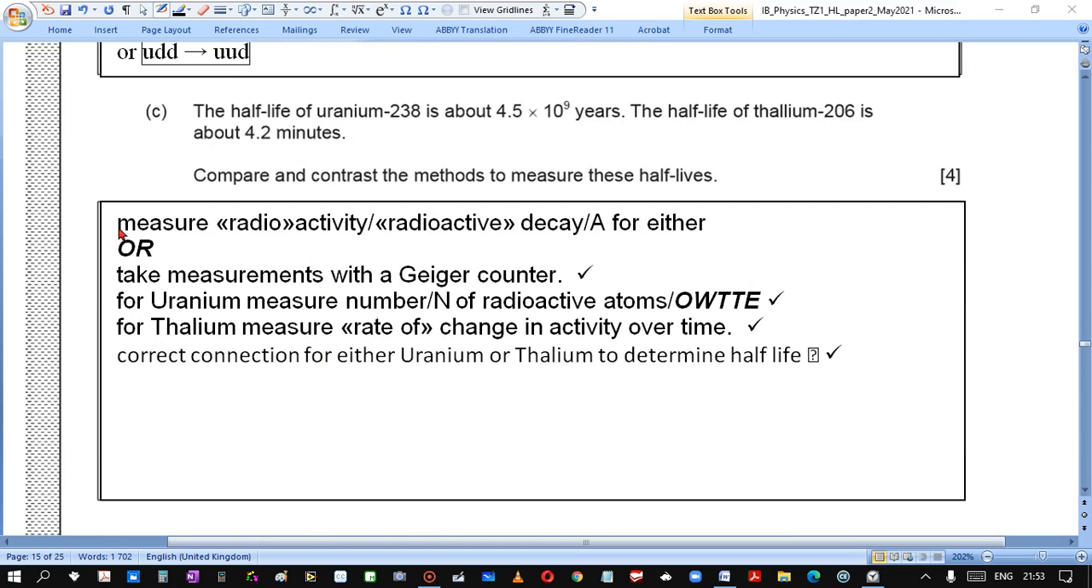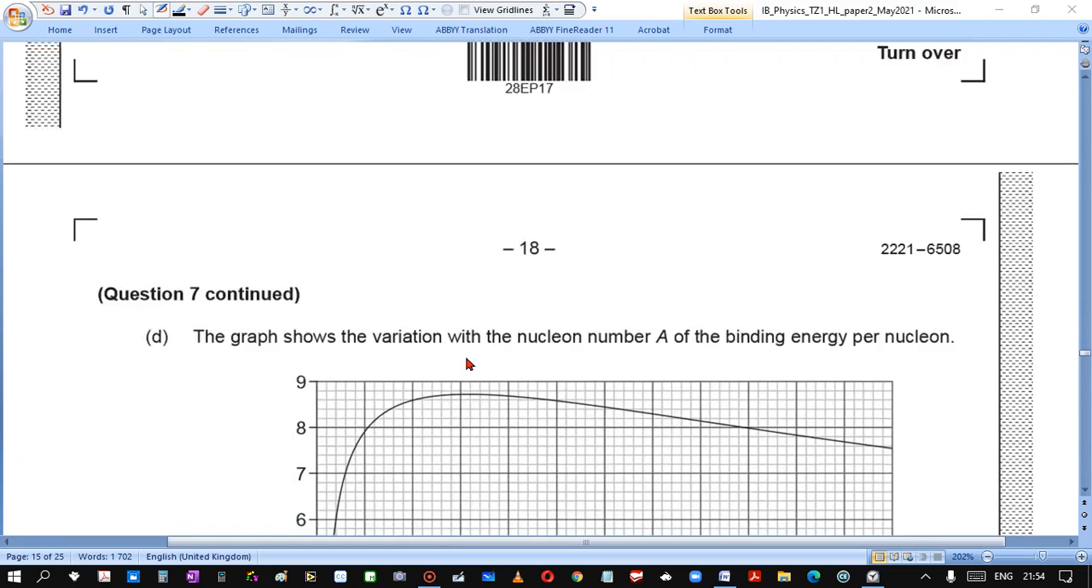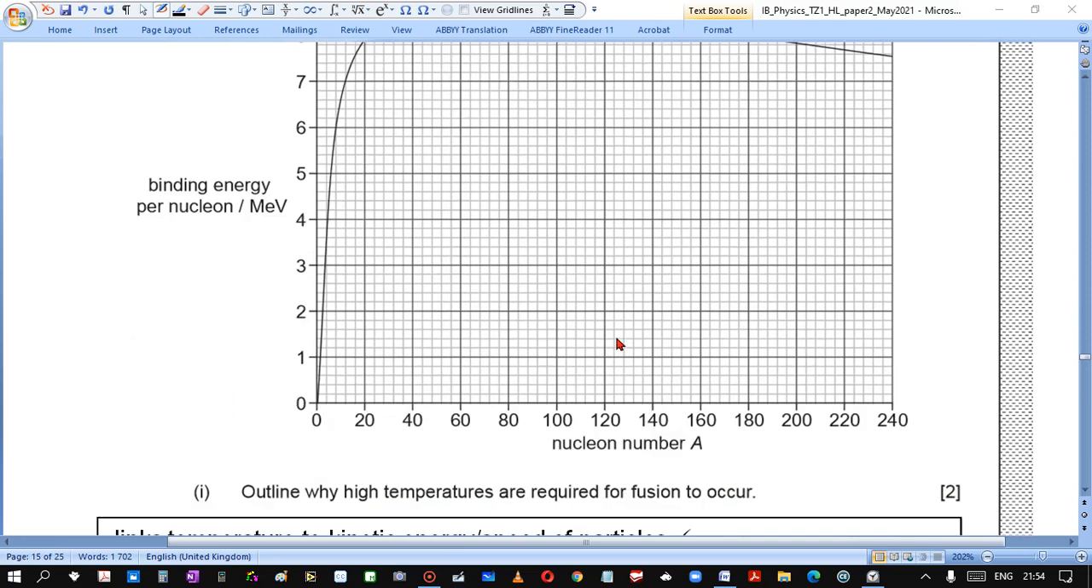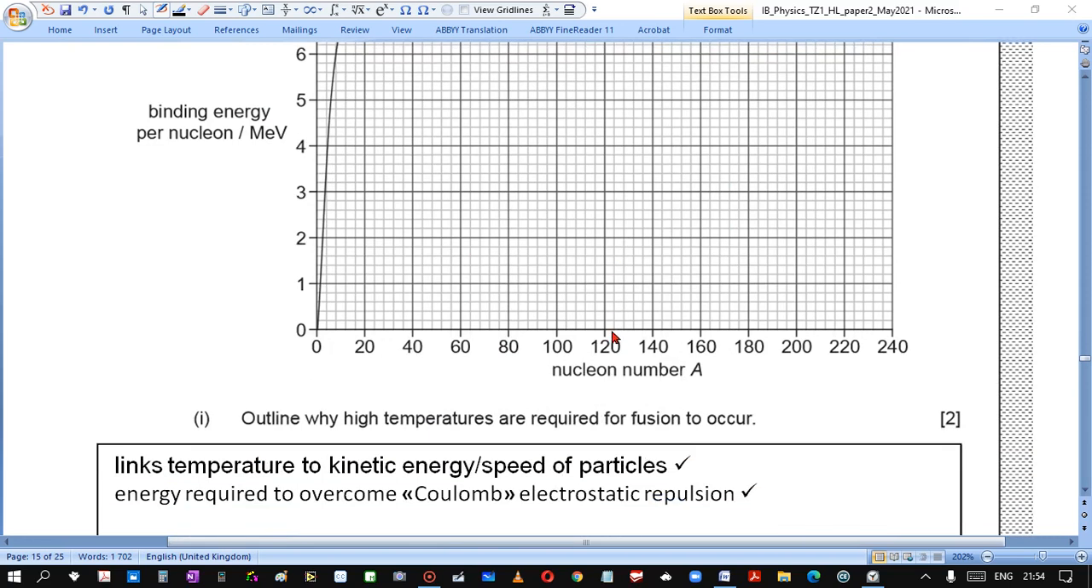So I copied the answer from MaxChem, so pause and look at these answers. D. The graph shows the variation with nucleon number of binding energy per nucleon. Outline why high temperatures are required for fusion to occur.